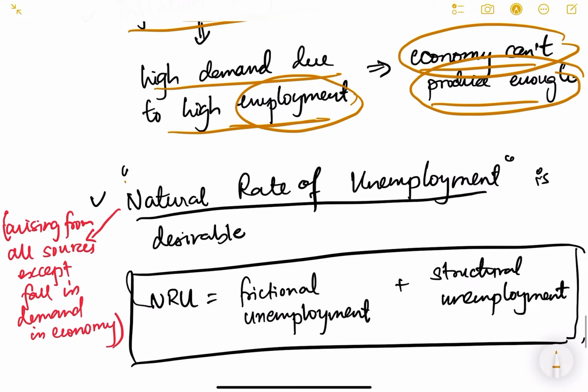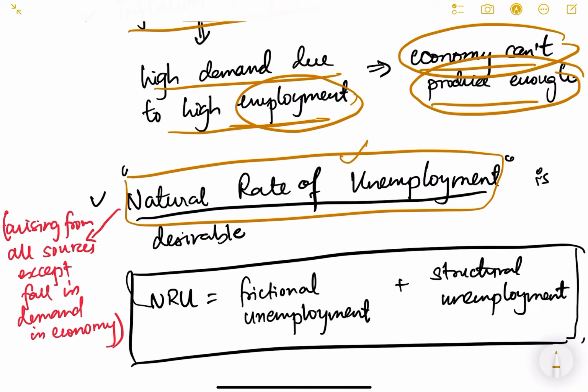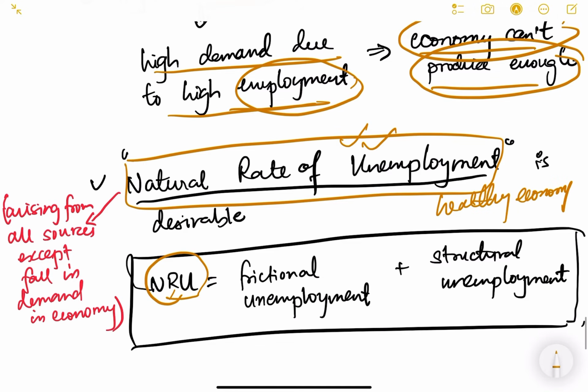So there is a natural rate of unemployment which is desirable. The natural rate of unemployment is always desirable in the economy. It is a sign of a healthy economy. A very simple definition: NRU, the natural rate of unemployment, is nothing but the addition of frictional unemployment plus structural unemployment.